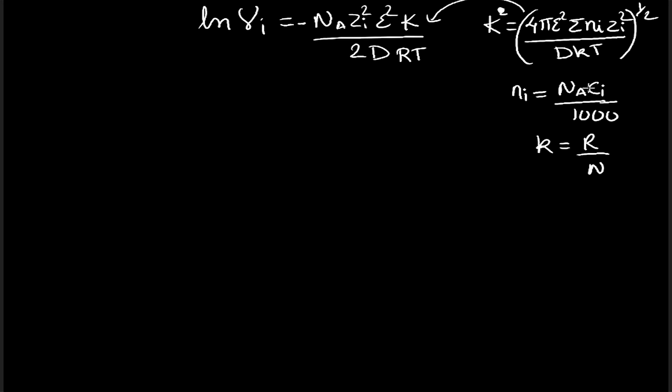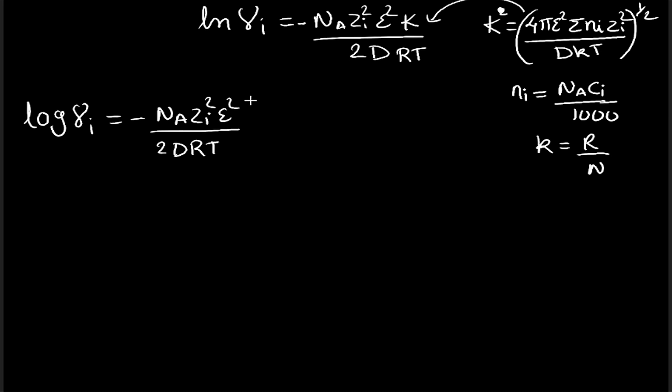So when we use both these terms and substitute in this expression, we will have log of gamma_i = minus N_A z_i squared epsilon squared upon 2DRT. This will remain as such. We will have 4 pi epsilon squared.